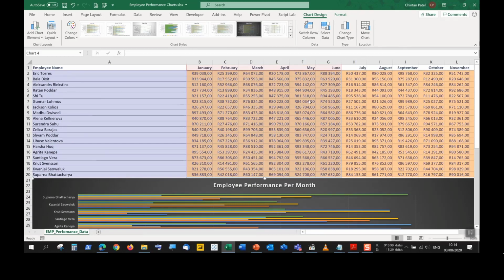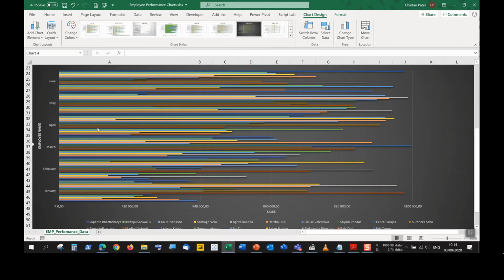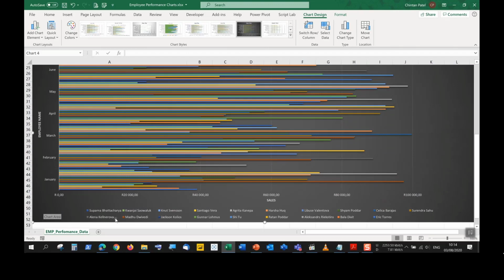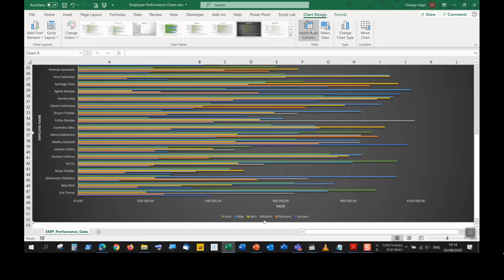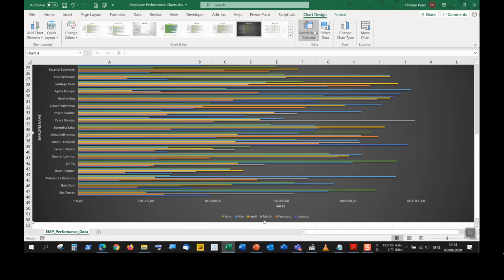Whatever is rows becomes columns, whatever is columns becomes rows. If I do that, we'll see now the months are appearing on the y-axis, and the names would then be appearing as the different color-coded bars over here. We still have values showing up right at the bottom, but now instead of months showing up at the bottom, we have months showing on the left-hand side. So you may be asked to do that over here. Right, so switch row and column.